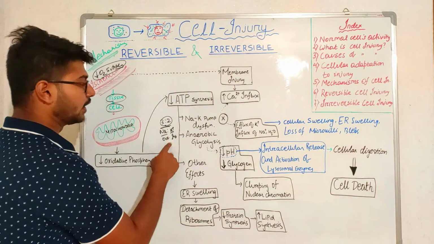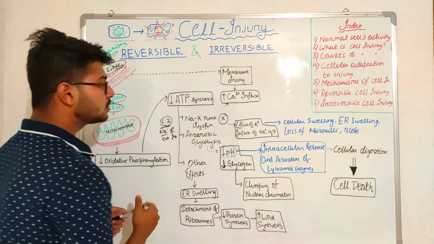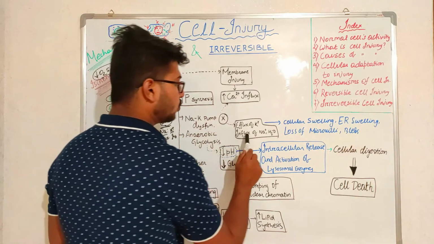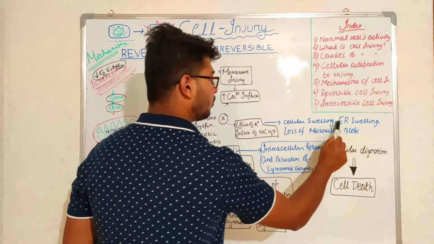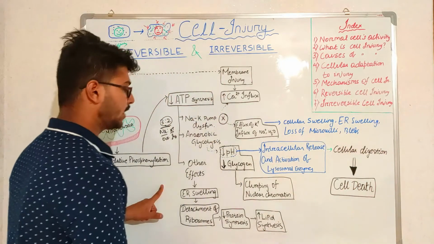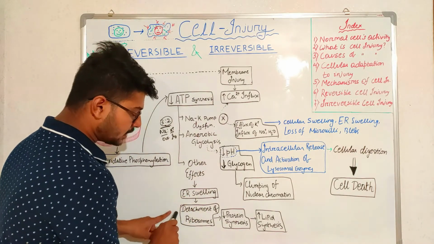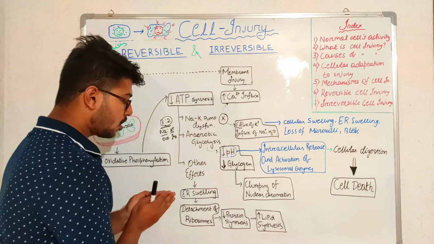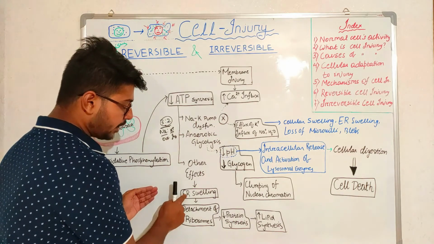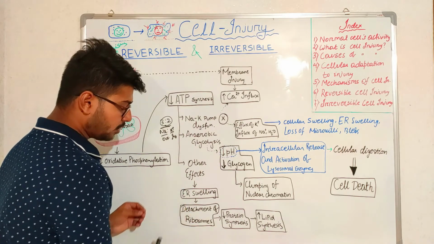And then the third thing: if the ATP synthesis is affected, what other things will happen? Through this, we have influx of sodium and water. There will be endoplasmic reticular swelling. Due to the endoplasmic reticular swelling, there will be detachment of ribosomes. Ribosomes cannot firmly attach to the endoplasmic reticulum, so they will detach from it.